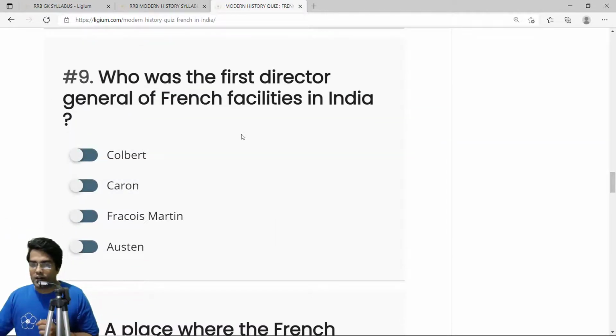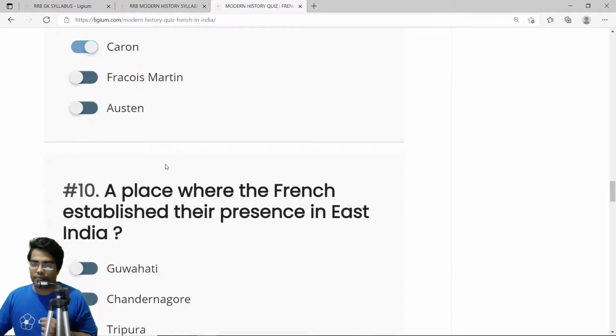Who was the first Director General of French facilities in India? Now obviously you know this. Colbert established the French East Indian Company, but he was not the director. Caron was the first director of the French facilities in India. So the correct answer is Caron.